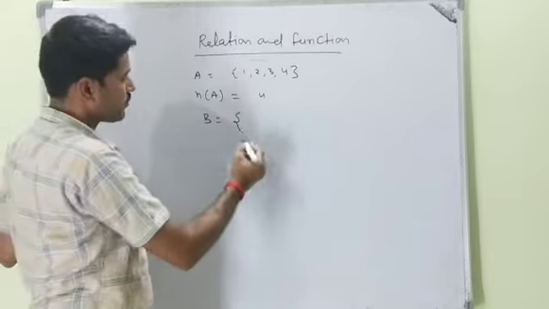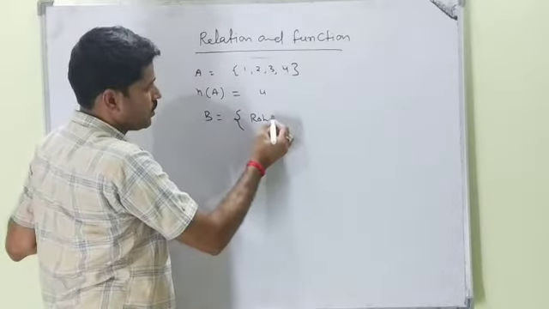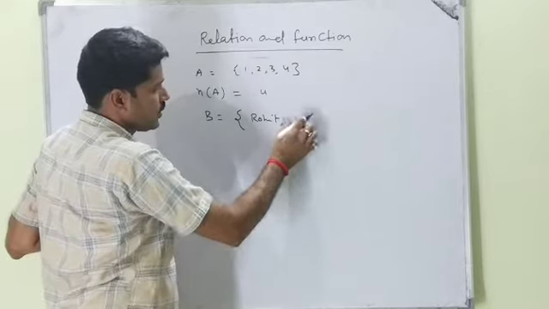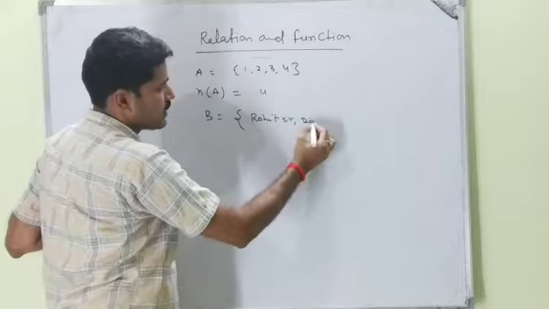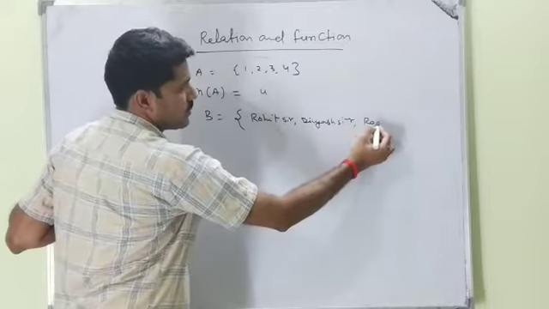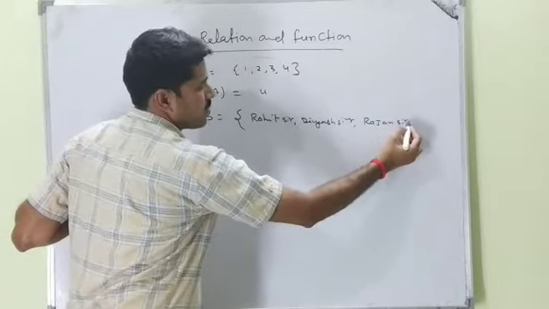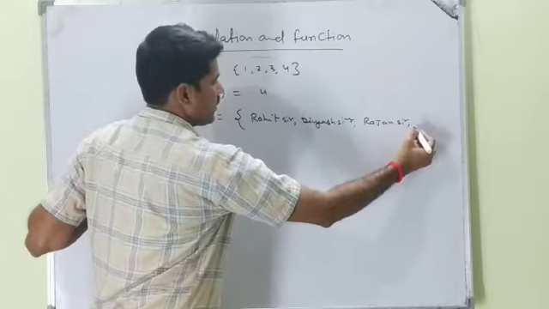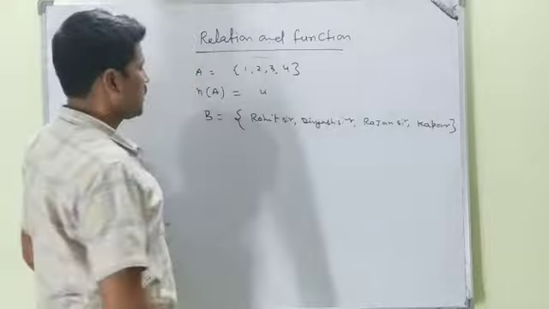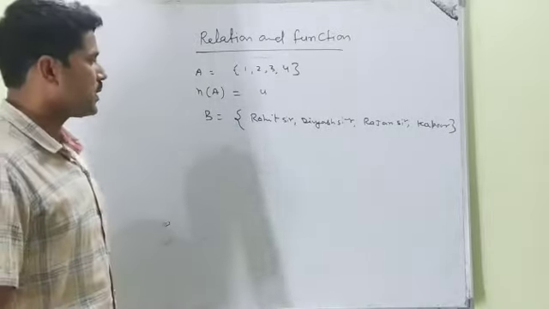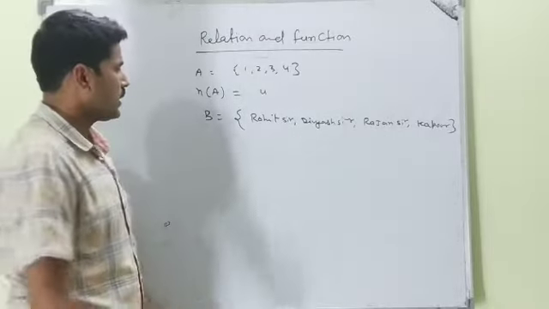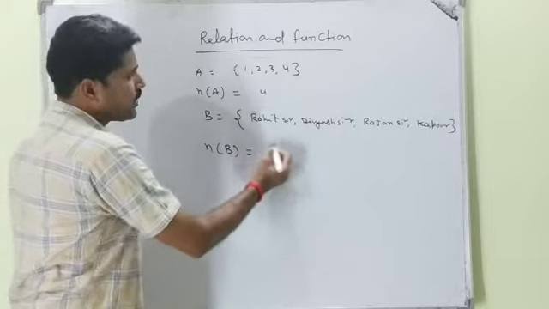Suppose one more example, set B. Set B means suppose Rohit sir, Divyan sir, Rajan sir, and Kapoor sir. If I ask you, please write the set of the 4 Indian Heritage School teachers, you write the 4 names, not particularly. What is the cardinal number? It means the number of teachers. That is what, 4.